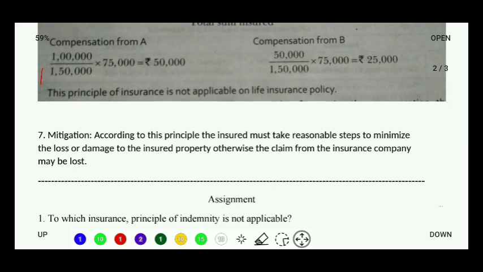Let's read what's written here. According to this principle, the insured must take reasonable steps to minimize the loss or damage to the insured property, otherwise the claim for the insurance company may be lost. Okay, I would have tried to take care of my property in the same way as I would have taken care of it if I did not have the policy with me.